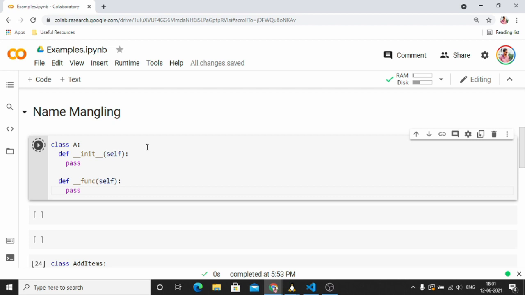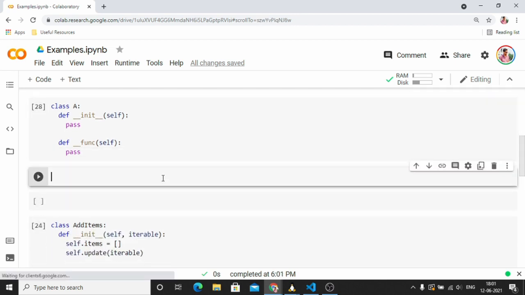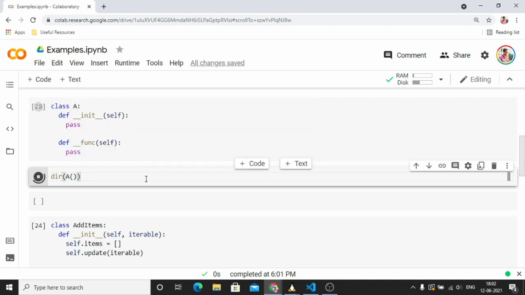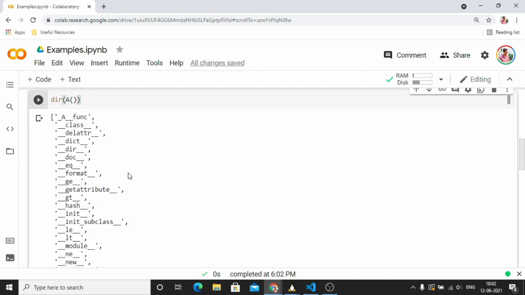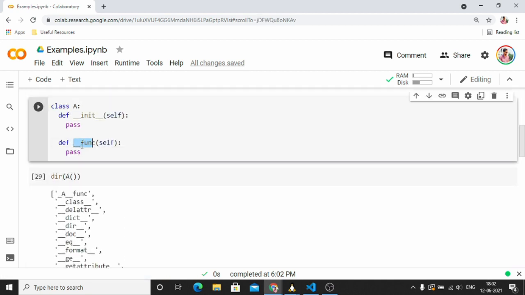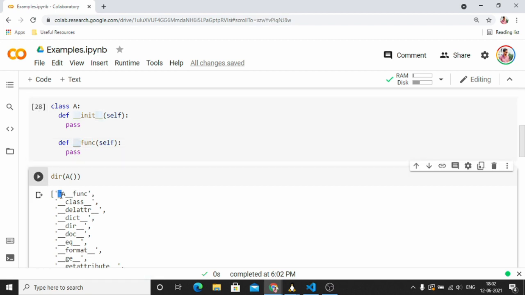Now when we create this, if you look inside that class, you are going to see something strange. This function that had two leading underscores has been changed to underscore A, which is the class name, and then the function name. So this is basically name mangling. Why Python does it and why it is useful, we are going to see in the next part.